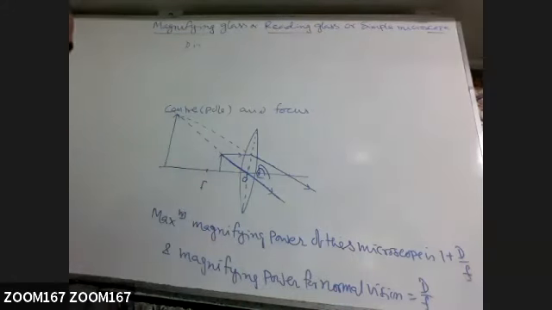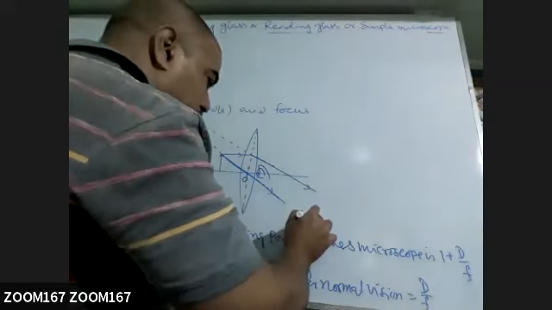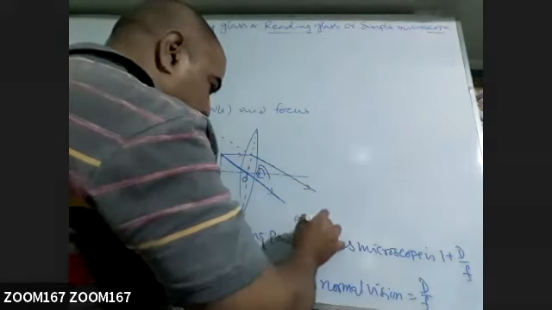Last line: the magnifying power for normal vision, or normal adjustment we say. Maximum magnifying power, or sometimes we say magnifying power for distinct vision, and this is for normal vision. Normally, we use this one only.